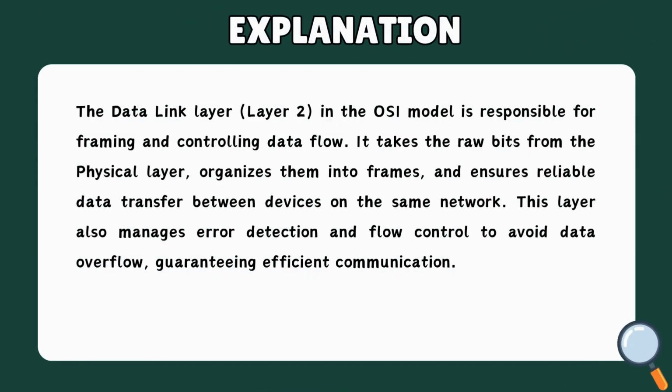The data link layer, Layer 2 in the OSI model, is responsible for framing and controlling data flow. It takes the raw bits from the physical layer, organizes them into frames, and ensures reliable data transfer between devices on the same network. This layer also manages error detection and flow control to avoid data overflow, guaranteeing efficient communication.